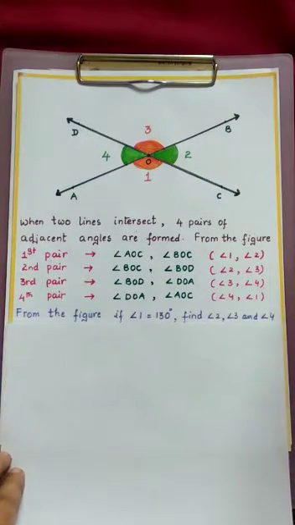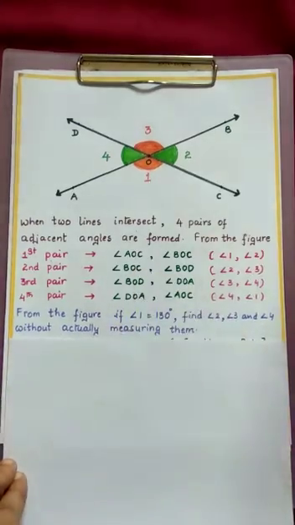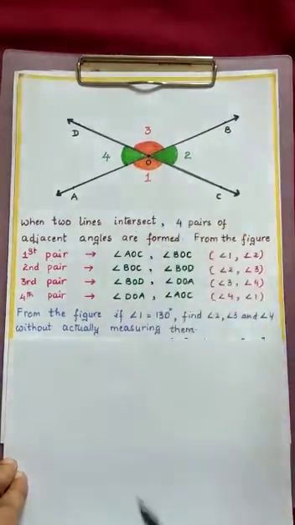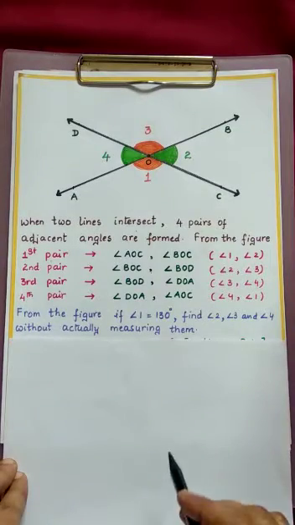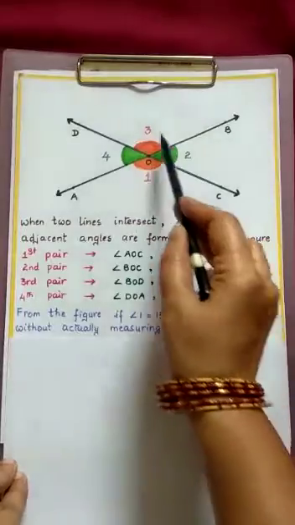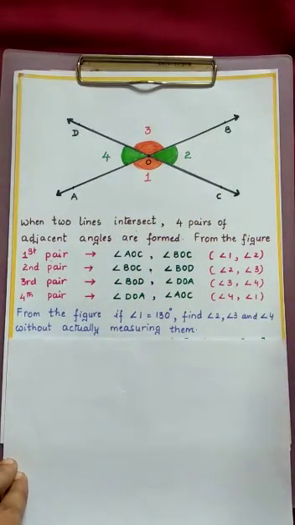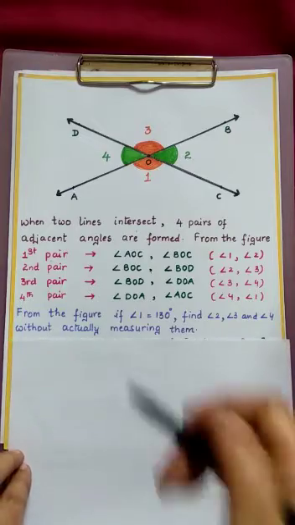Now using this concept, let us solve one problem here. From the same figure, they have given angle 1 is 130 degrees. Now you have to find the other angles, angle 2, angle 3, angle 4, without actually measuring them. Without using a protractor, how can we find the angles? Now let us see the solution.